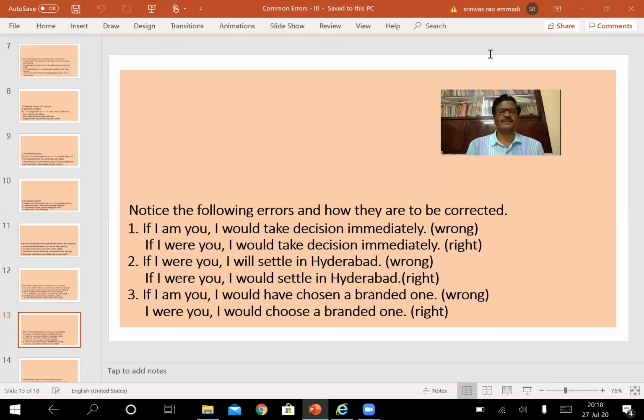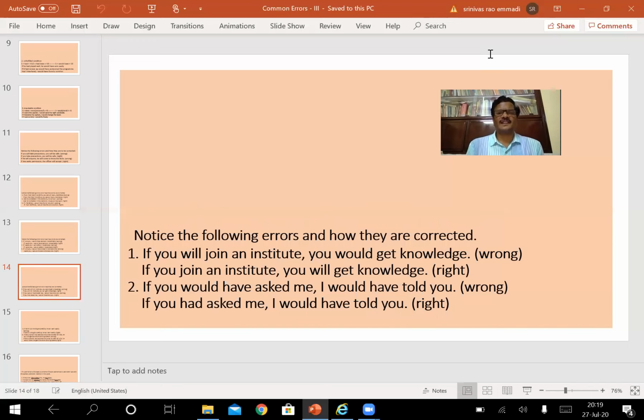Improbable condition: If I were you, I will settle in Hyderabad. If I were you, I would settle in Hyderabad becomes the right sentence. I would or I should, both are acceptable here. If I am you, I would have chosen a branded one. If I were you, I would choose a branded one becomes the right sentence. So this is how mistakes are shown in examinations, based on these patterns. Notice the errors and how they are corrected.